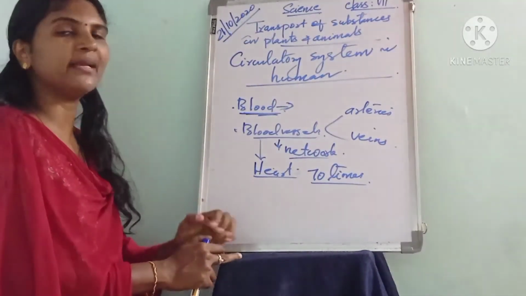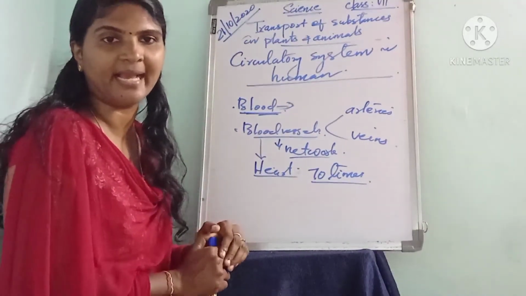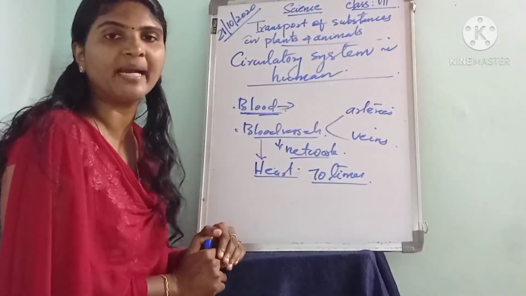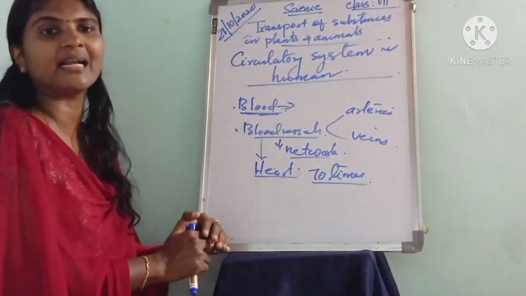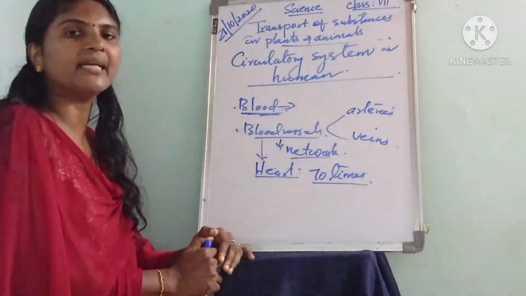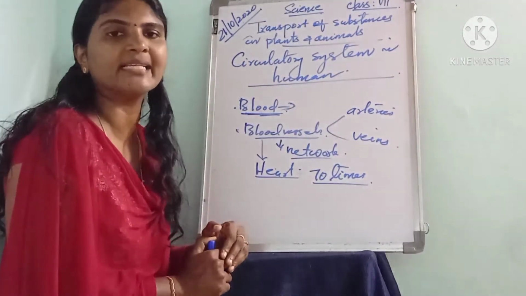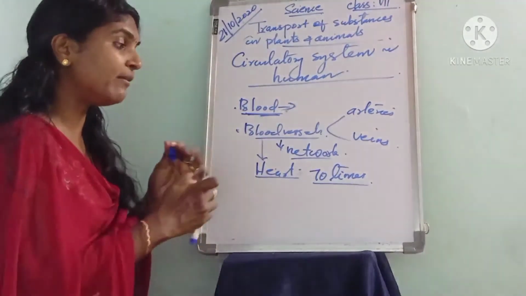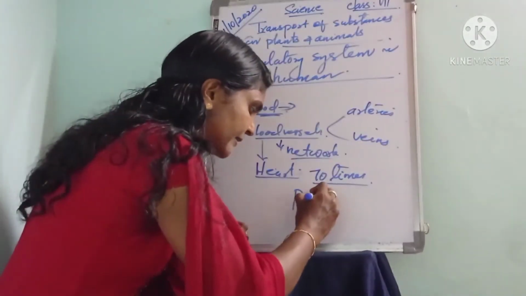I think you already studied about the involuntary action. Actually, the heartbeat is caused by the alternate contraction and relaxation of heart muscles. This can be felt as a pulse.